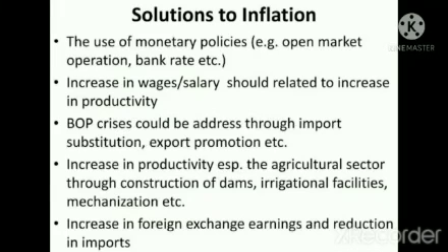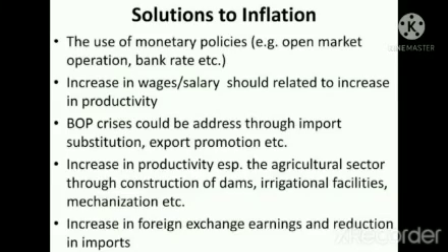What are the solutions to inflation? The use of monetary policies, that is, open market operation, bank rate, etc. Increase in wages and salary should be related to increase in productivity.